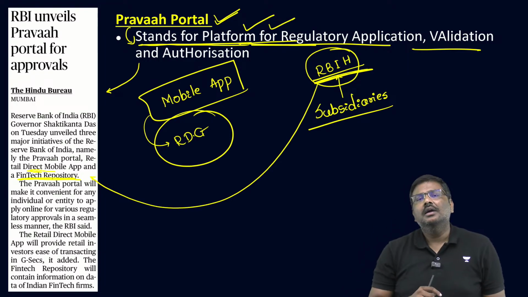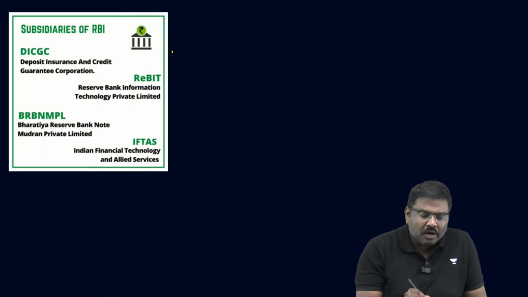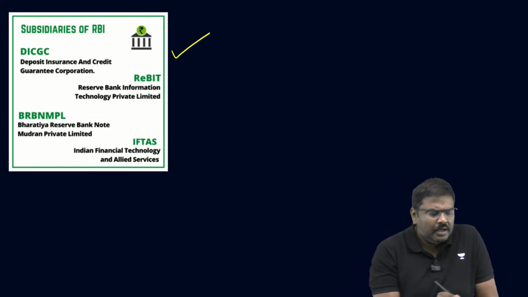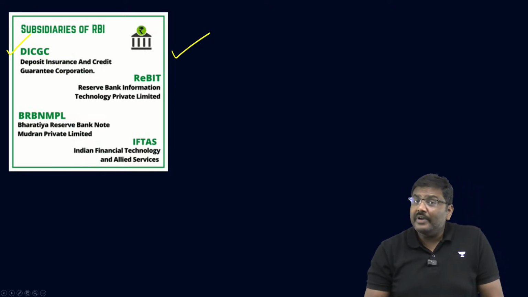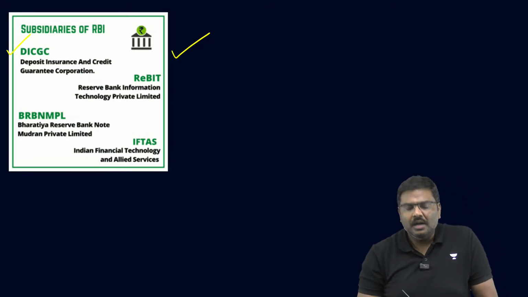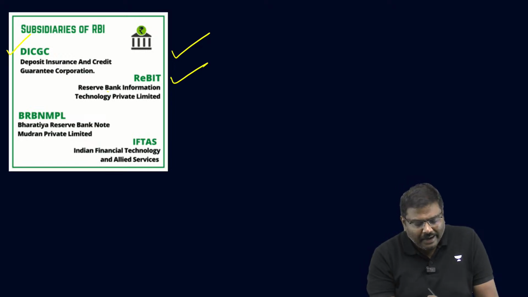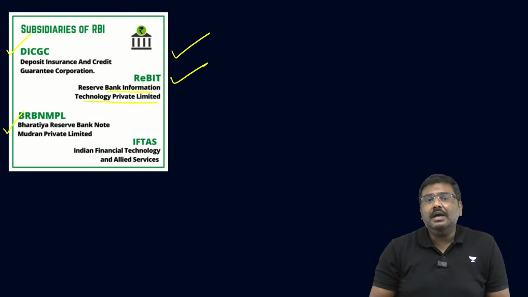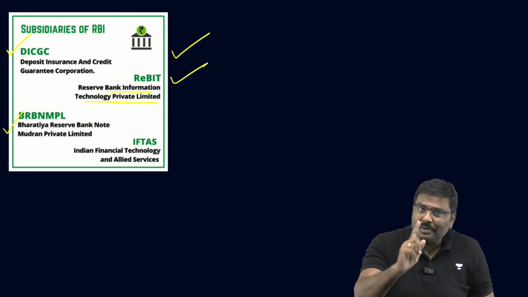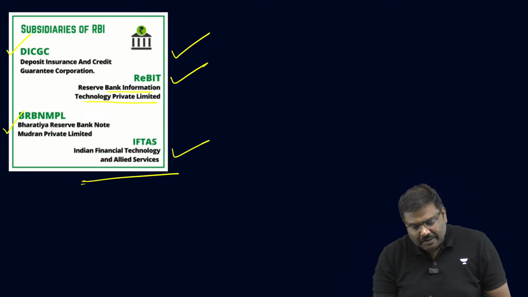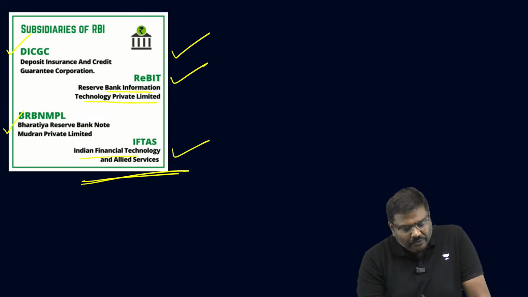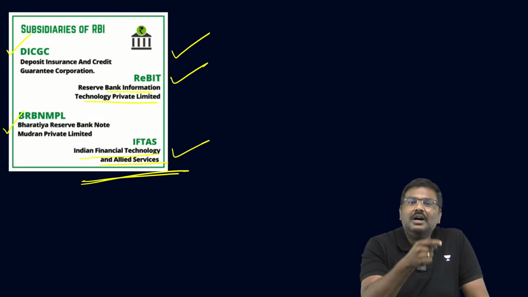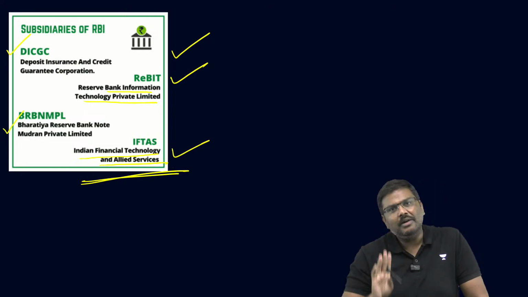Please remember this. And additional information, what are the other subsidiaries of the Reserve Bank of India? We have DICGC, very important. Please make a note of this. You have REBIT, Reserve Bank Information Technology Private Limited. You have BRBNMPL, again equally important. Please make a note of this. And the final one, IFTAS, Indian Financial Technology and Allied Services. These are some of the other subsidiaries of the Reserve Bank of India.